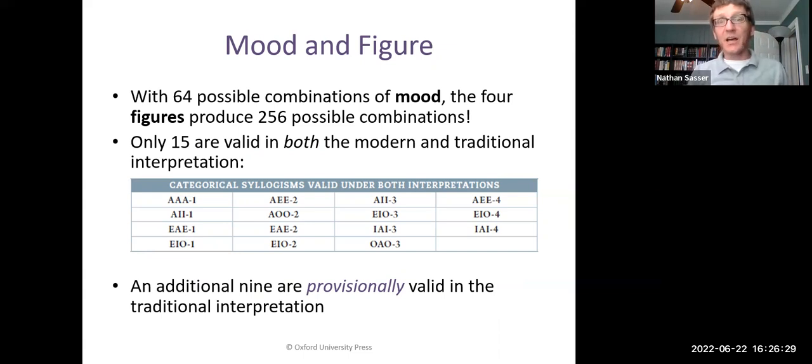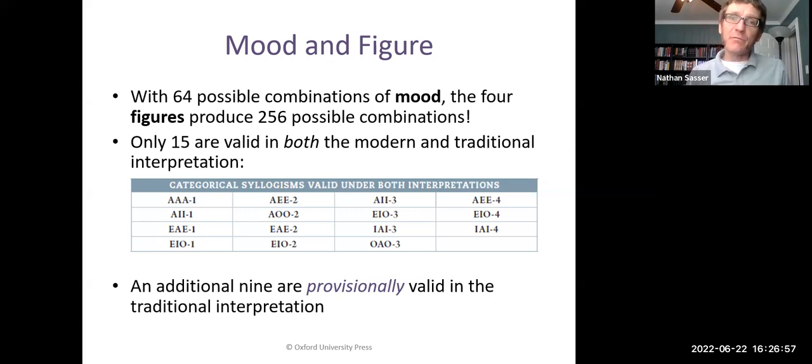There's actually 256 possible combinations of mood and figure. And you'll see how we do the mood and figure. They're combined. You've got the mood, that three-letter string, dash, and then you've got the figure number. With just that information, you can generate the whole thing.